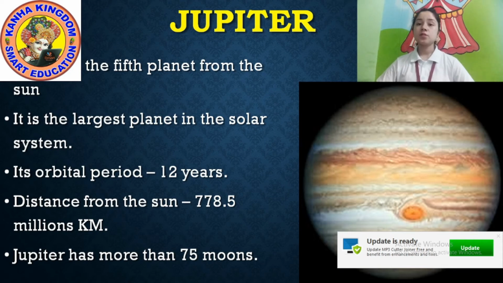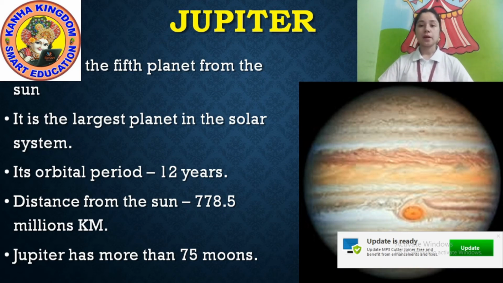Distance from the Sun is 778.5 million kilometers far from the Sun. Jupiter has more than 75 moons. So clear? So this is all about Jupiter.